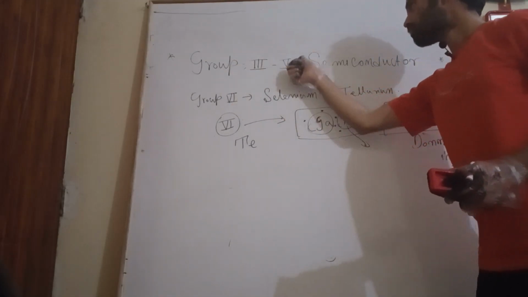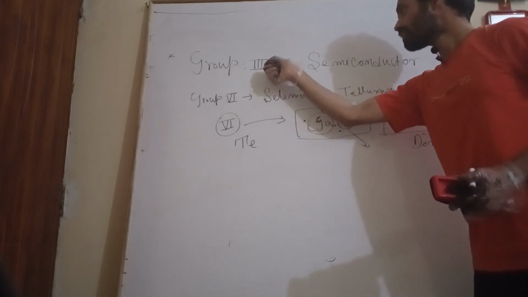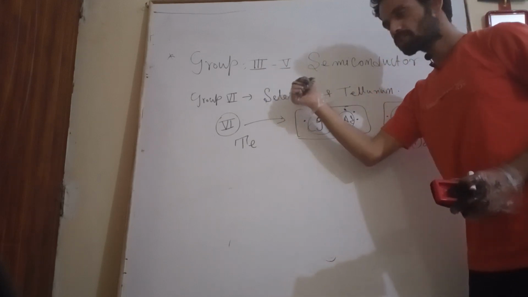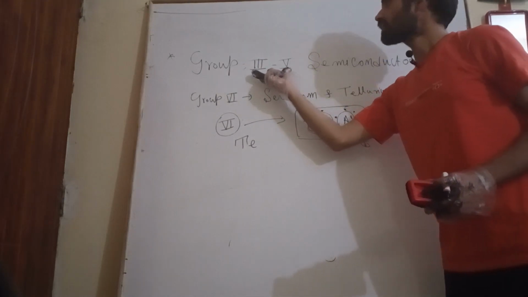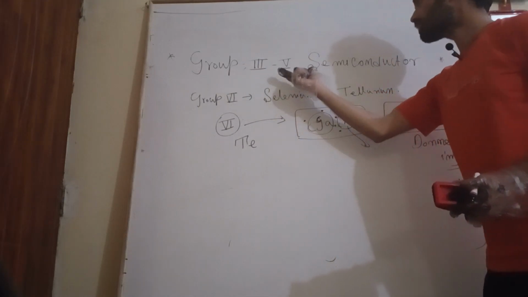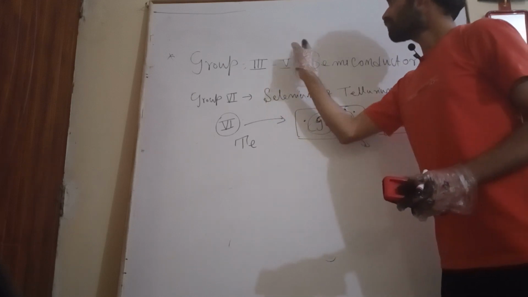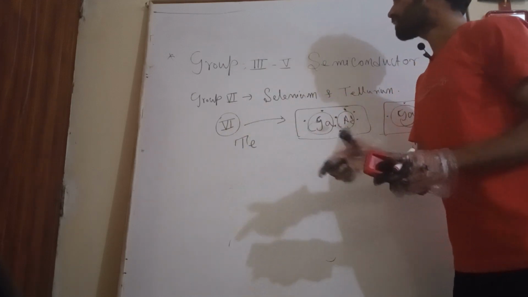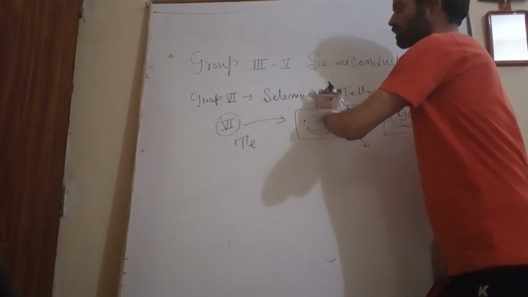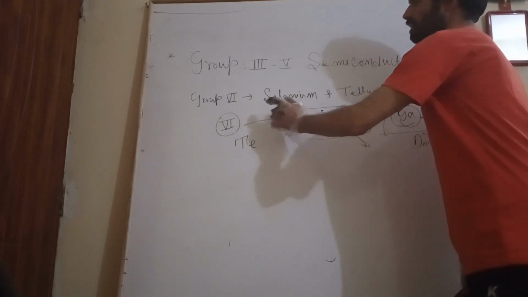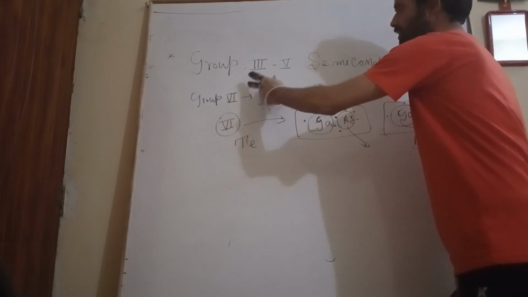This means the group third and fifth compound semiconductor itself is stable. Now if we enter a new element into this compound semiconductor, like a group second element such as zinc.